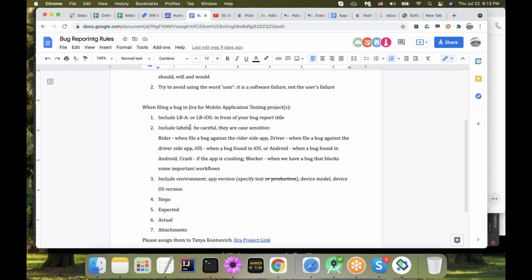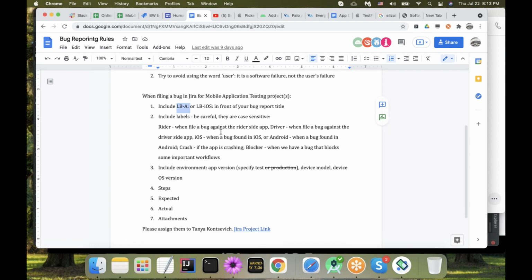When you file a bug report for the Android version, could you please start your bug report title with LB-A, and then your bug report title. Not hyphen, colon. In this case, just by looking at the bug, we will see what's going on, and we're also going to know that it happens in Android. It would be very helpful. Then we will talk about labels next time. I don't want to overwhelm you.